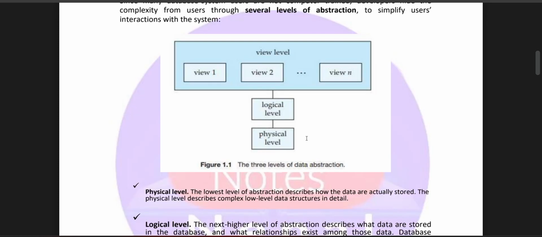Physical level: the lowest level of abstraction describes how the data are actually stored. The physical level describes complex low-level data structures in detail.